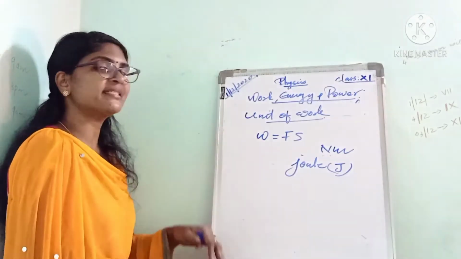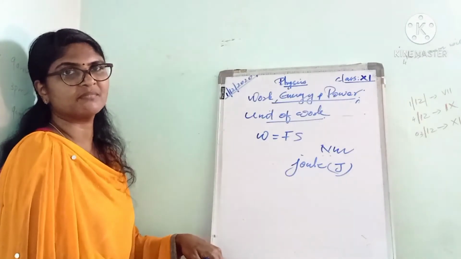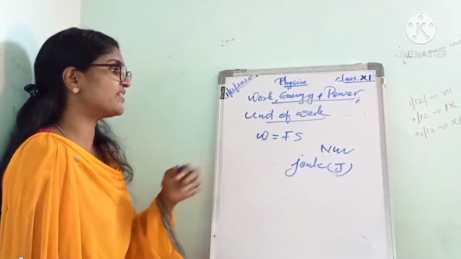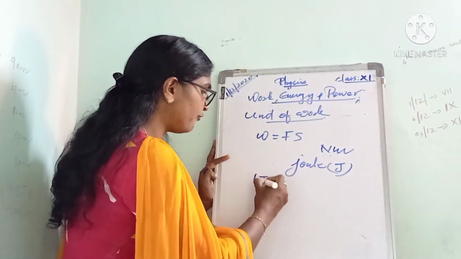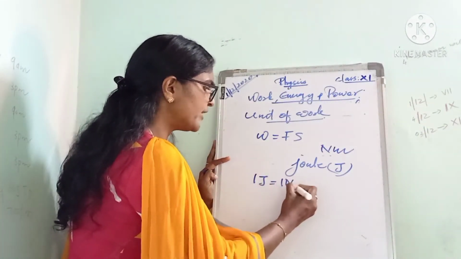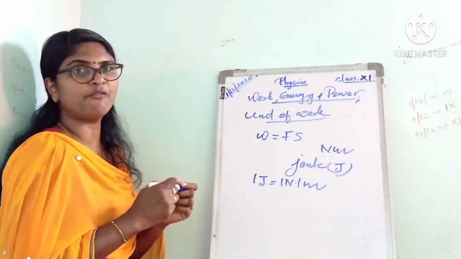Work is a scalar quantity. Isn't it? And using this equation, we can define 1 joule. That is, 1 joule of work is equal to 1 Newton into 1 meter.